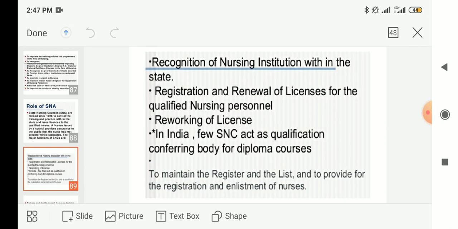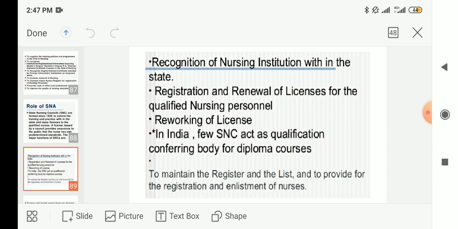So what are the main functions of SNAs? To give recognition of nursing institution within the state. Then registration and renewal of licenses for the qualified nursing personnel.